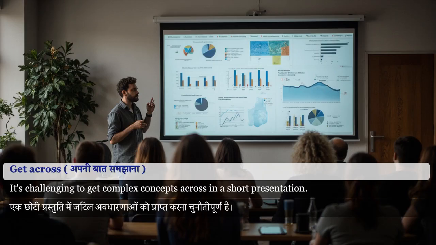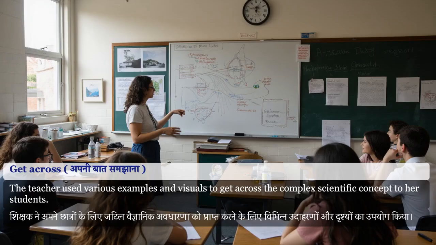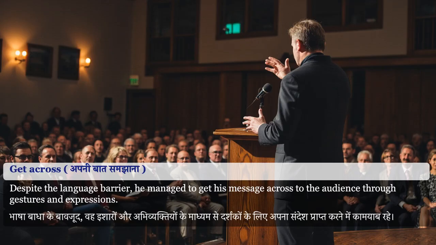It's challenging to get complex concepts across in a short presentation. The teacher used various examples and visuals to get across the complex scientific concept to her students. Despite the language barrier, he managed to get his message across to the audience through gestures and expressions.